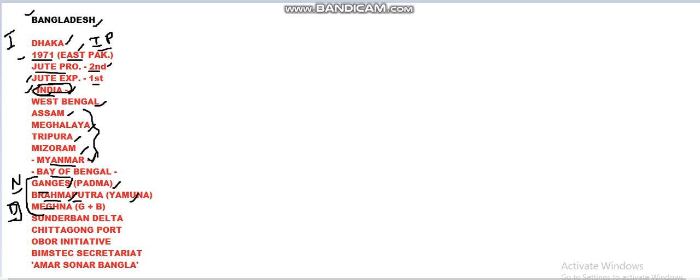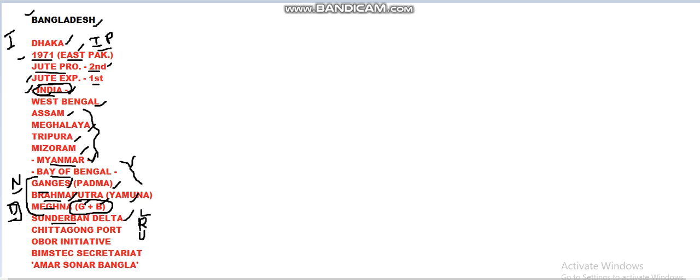Meghna is the mixing up of the Ganges and Brahmaputra: when they join, they flow as one river, which is called Meghna. So Ganges plus Brahmaputra is Meghna, and these three rivers make up the whole of Bangladesh. The major part of the Sundarban Delta is taken up by Bangladesh. The Sundarban Delta is the largest delta in the whole world. It is a place for the Royal Bengal tiger, and the Sundarbans are also a UNESCO World Heritage Site. This big delta is presently mostly in Bangladesh.